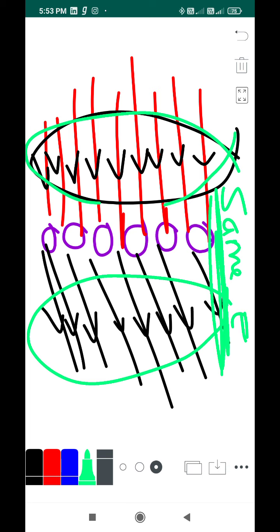I'll repeat this once again, and if you don't understand, feel free to go back, rewind and watch the video. You can rewind any number of times. So if both the incident beam and the scattered beam have the same energy, then we call that scattering elastic scattering. Elastic scattering means the incident beam and the scattered beam have the same energy. So I hope elastic scattering is clear to you.